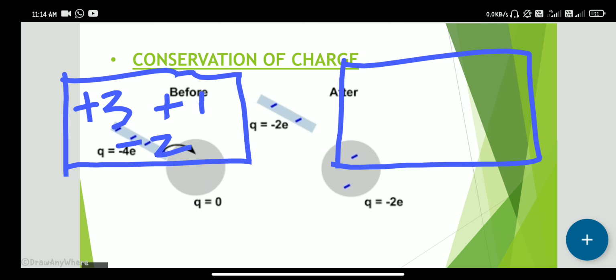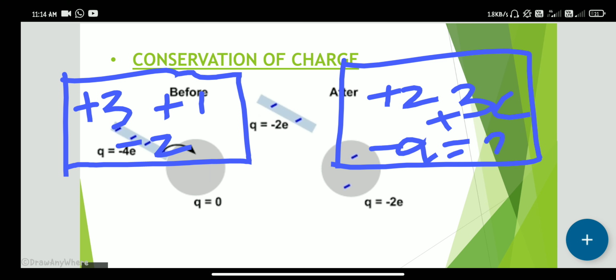So we shake this container. When we shake this container, some charges are transformed. Then it becomes like this: two protons, three protons, and we don't know how many negative charges. So we can find now how many.